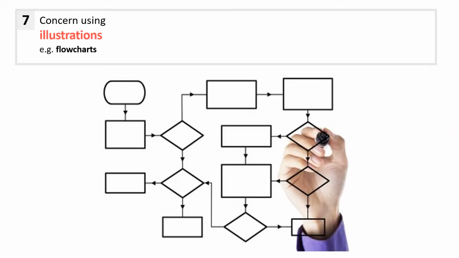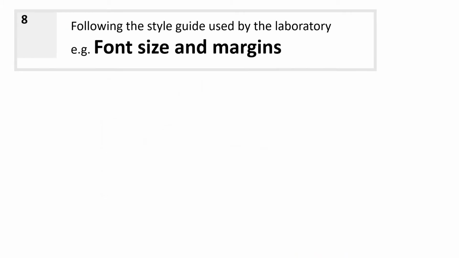In the SOP you can follow a flow chart. If you want something that is easy to understand, you can use a flow chart for the writing purpose. Now every lab can decide its font size and how much margin is required for a particular SOP. It totally depends on the lab. So there is no such guideline for that.